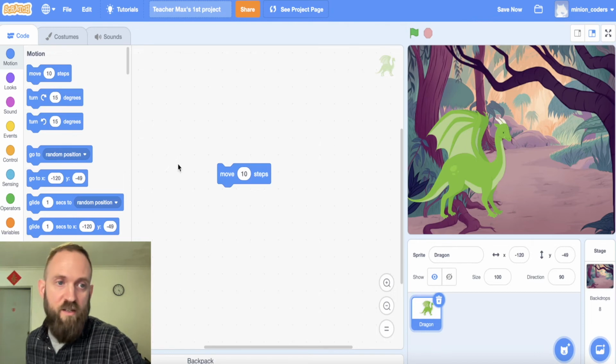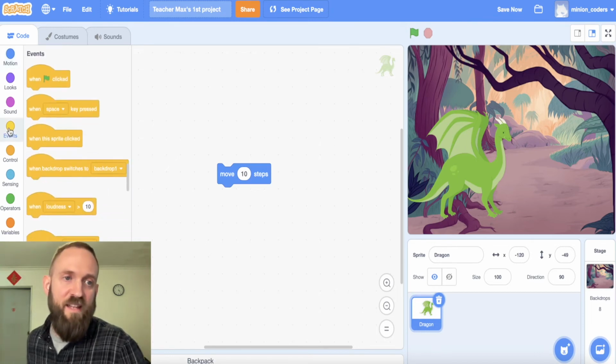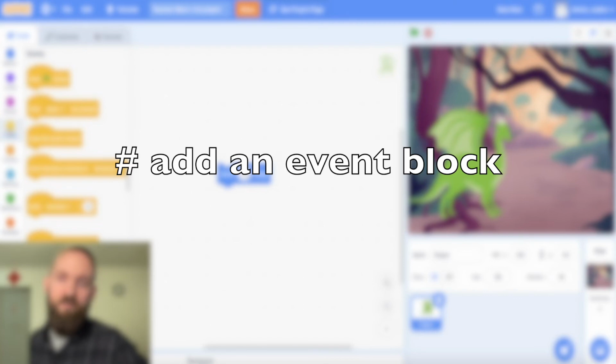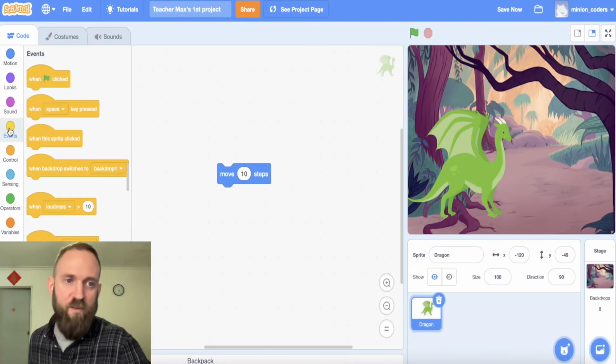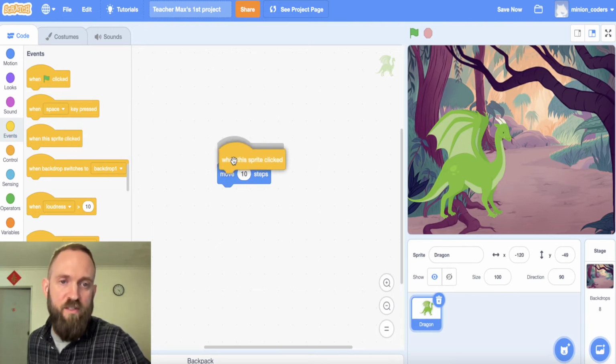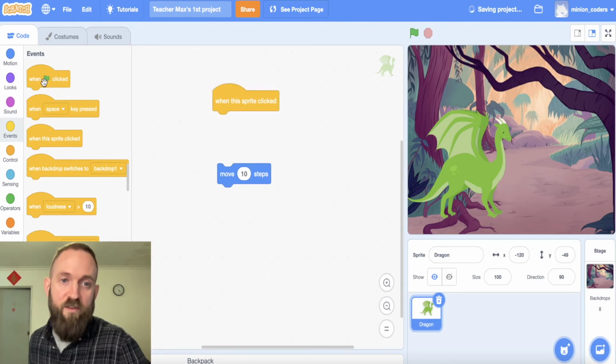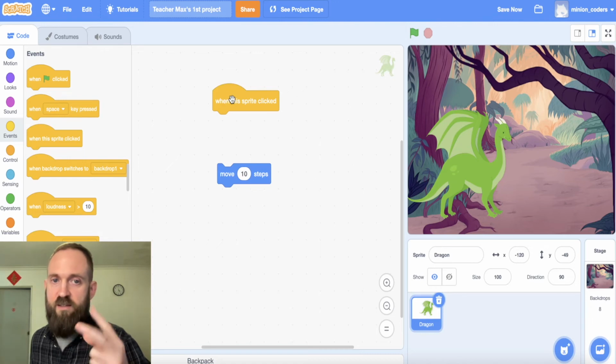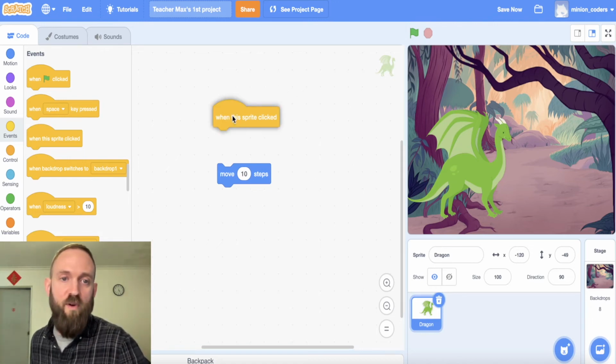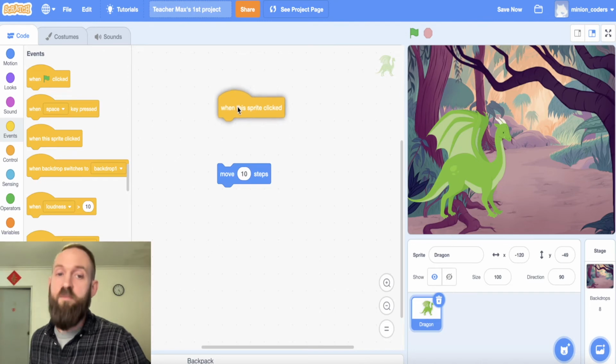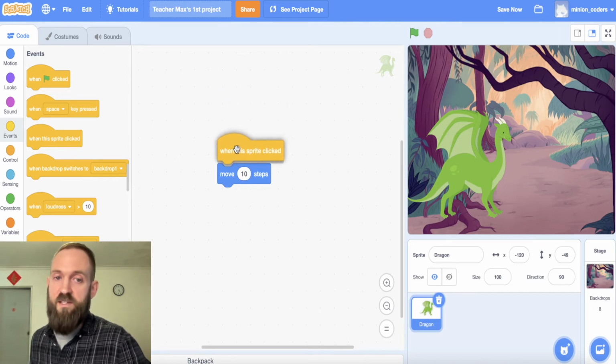That's when we need to code. That's when we need to go to an event. An event is when something happens, the next thing will happen. These are the instructions we are giving to the computer. So I'm going to do it when I click on the sprite. You could have it when you click on the sprite, or when you click on the green flag. Both are okay, but right now I want my audience, the people who are playing with my Scratch game,